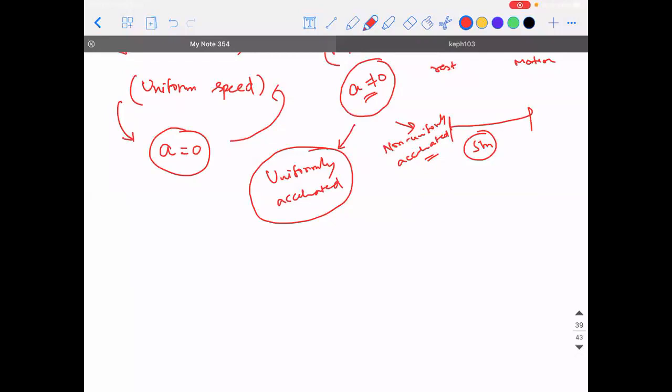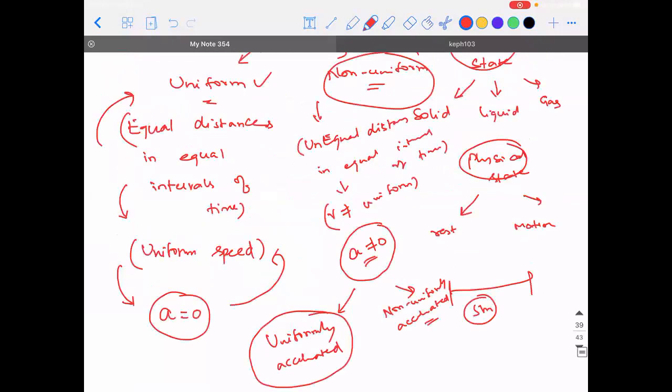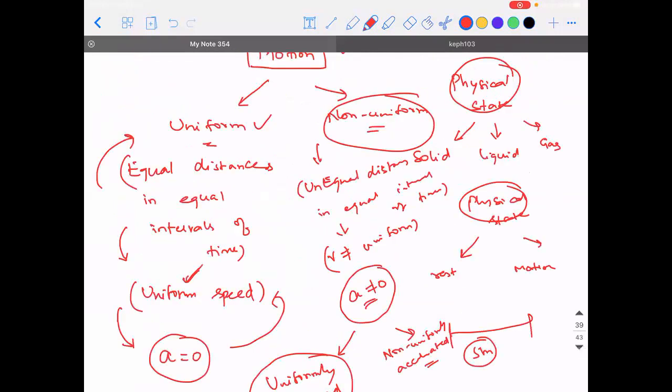An object continues to be in the state of rest or in the state of uniform motion. Listen to this carefully. An object continues to be in the state of rest or in the state of what? He didn't say uniformly accelerated motion. What did Newton say? He said the object continues to be in uniform motion, which means it will move with a constant speed until and unless there is an external unbalanced force acting on that object.